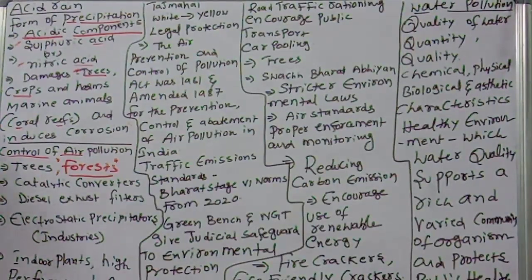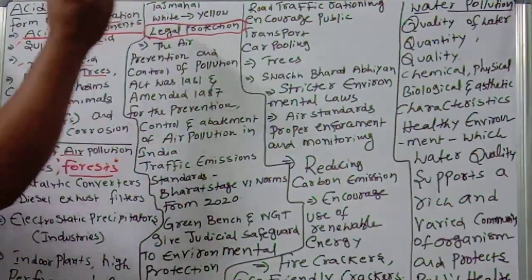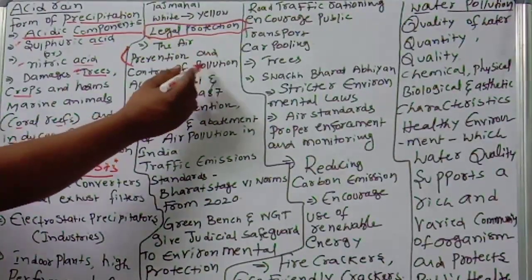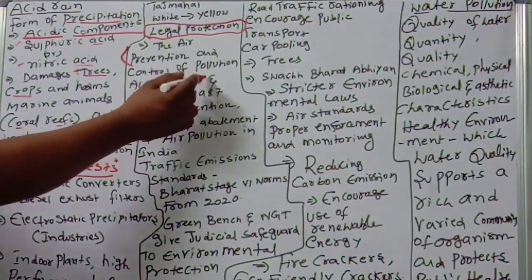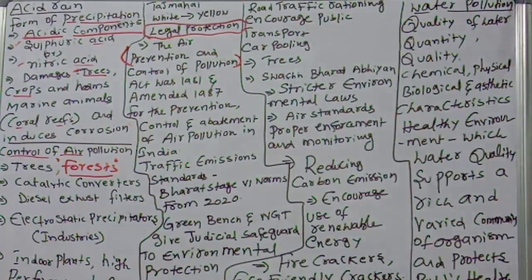Legal protection. What is legal protection? That is important. So we have to make legal protection. First, the Prevention and Control of Pollution Act. The Prevention and Control of Pollution Act was enacted in the year